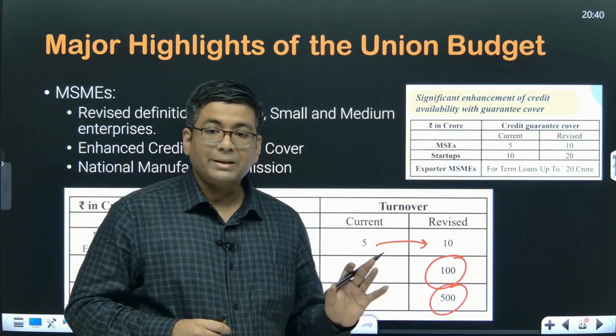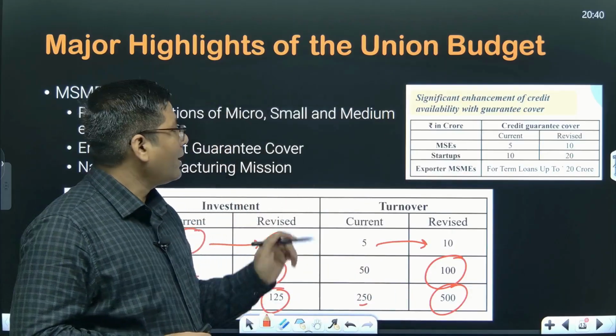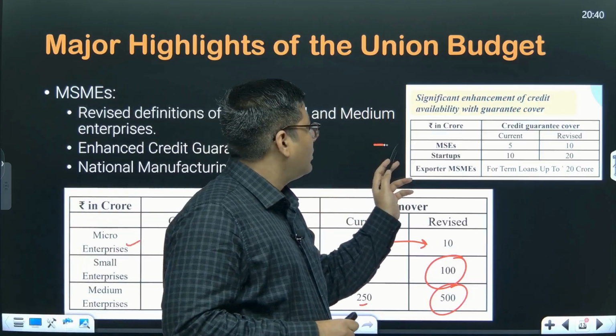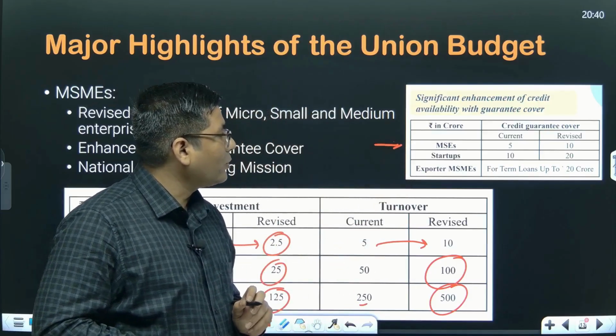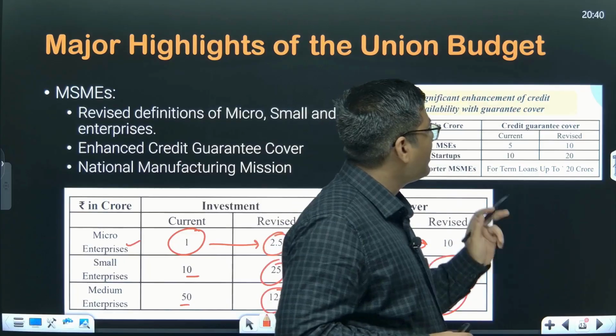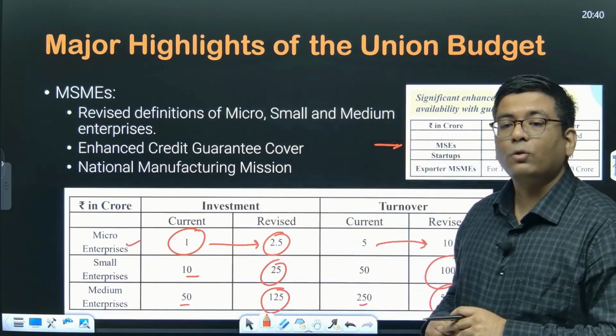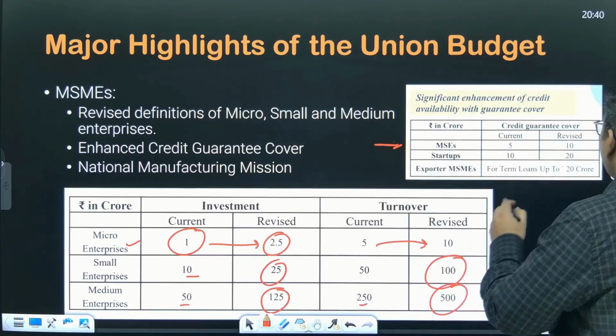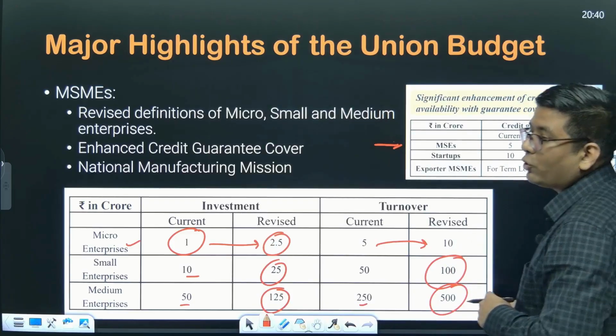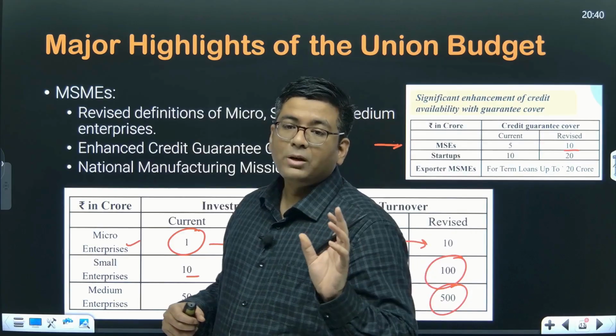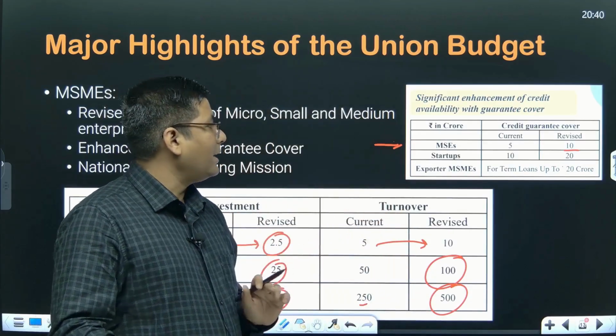Apart from that, the next thing is that the credit guarantee which the government provides for the various sectors has also been enhanced. The micro, small and medium enterprises, which had a credit guarantee of 5 crore rupees in the earlier regime, will now have 10 crore rupees. That is the credit guarantee which will be given by the government.